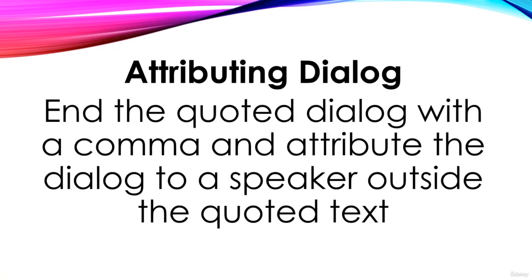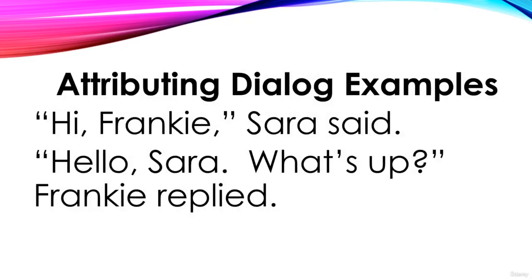So let's take a look at that. End quoted dialogue with a comma and attribute the dialogue to a speaker outside the quoted text. So we've been doing this once again, so we're going to look at these examples that we've just been going through. Here's an attributing dialogue example. "Hi, Frankie," because we're talking to Frankie. But notice how we end the sentence with a comma before the end double quote, Sarah said. So, "Hi, Frankie," Sarah said. This is the way that I attribute the speech to Sarah. And the response is, "Hello, Sarah. What's up?" Frankie replied.